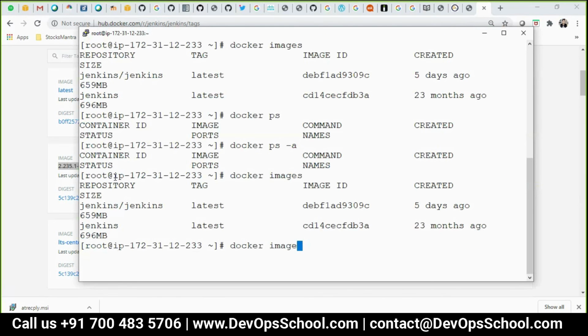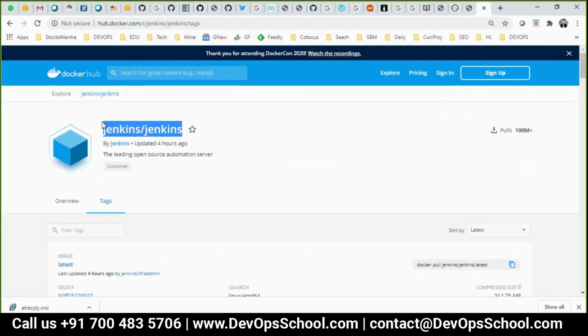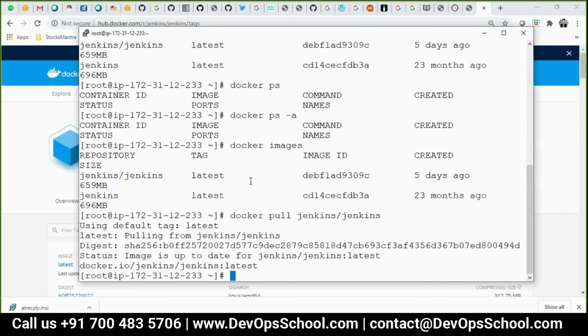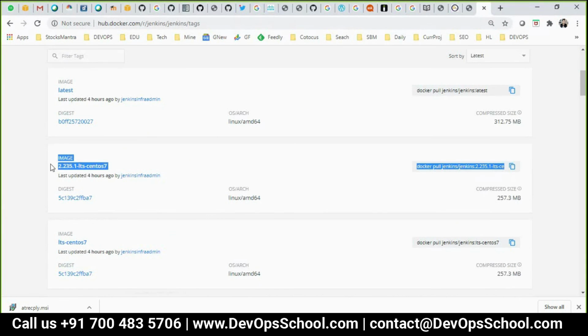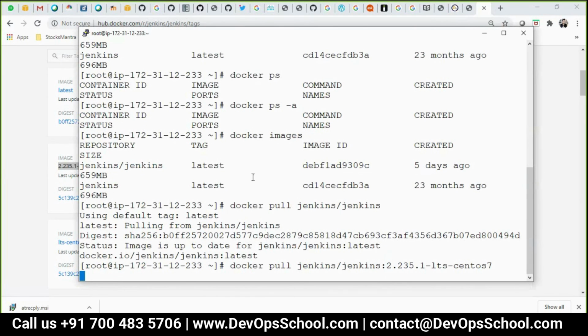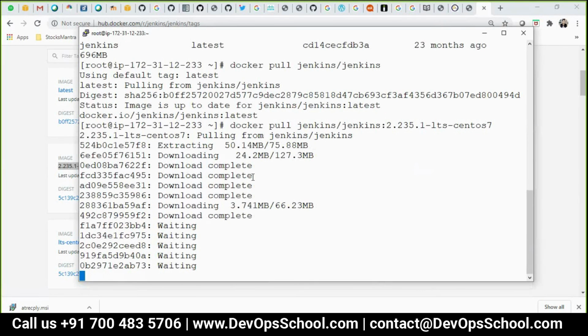Okay, so how do we get it? docker pull, then the full registry name, repository name, and then the version name. I ran it by mistake, but this is it. Did you understand this? Okay. So any previous version you can also get, no problem, by tag name.